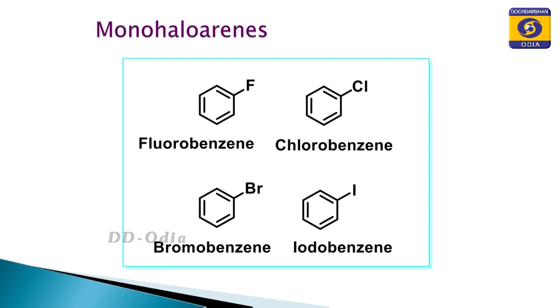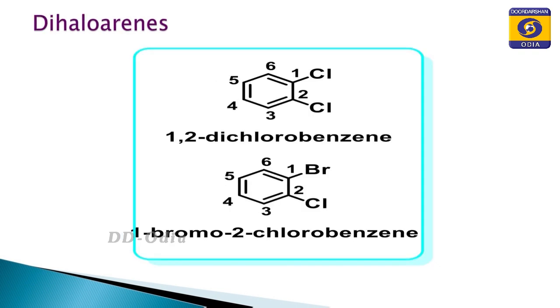In fluorobenzene, the hydrogen is replaced by fluorine. Similarly in chloro, bromo and iodobenzenes, the hydrogen is replaced by chlorine, bromine and iodine respectively. Similarly, a compound is said to be a dihaloarene when there are 2 halogens.